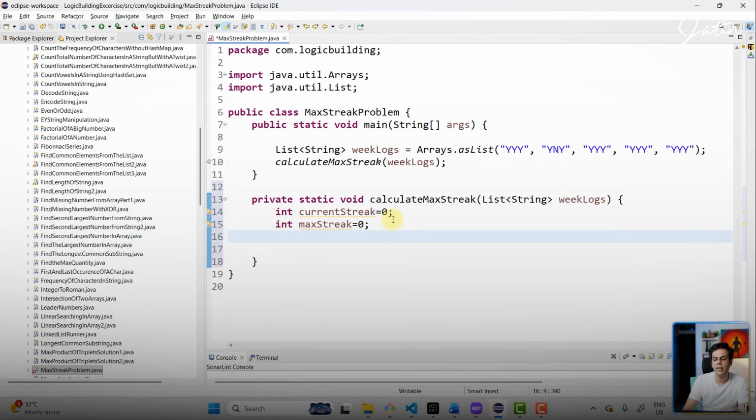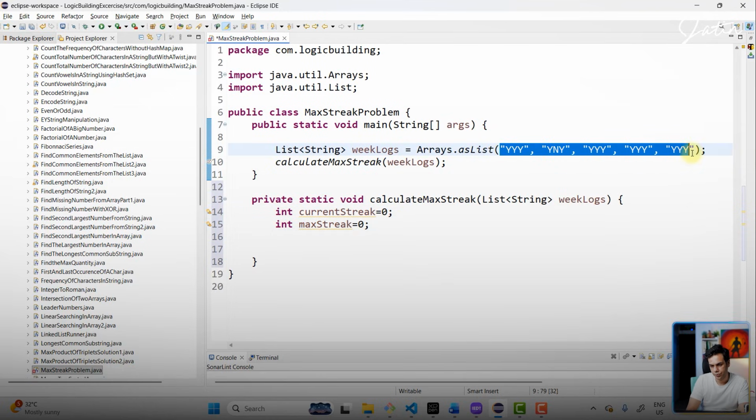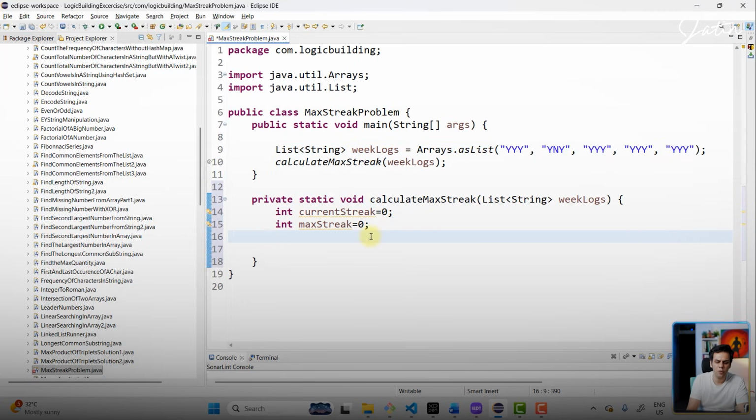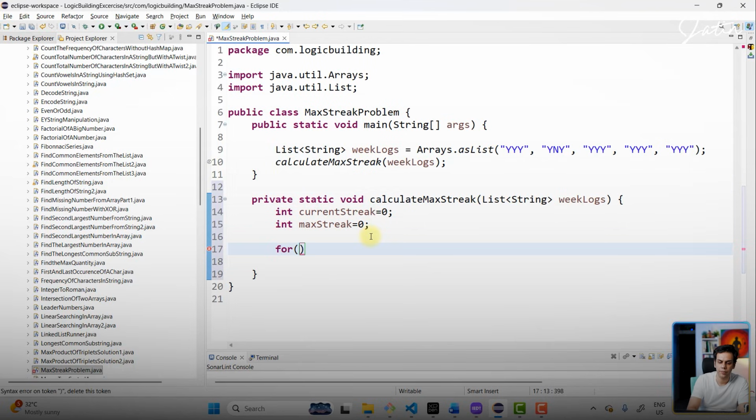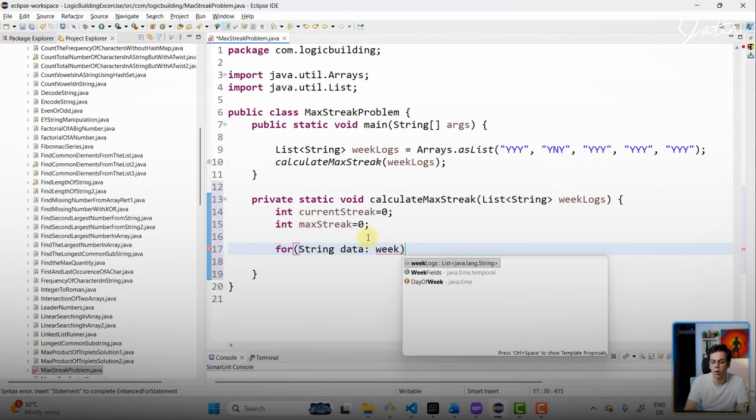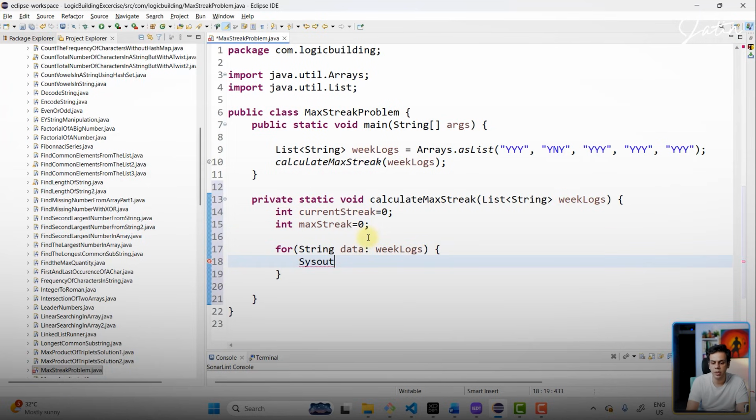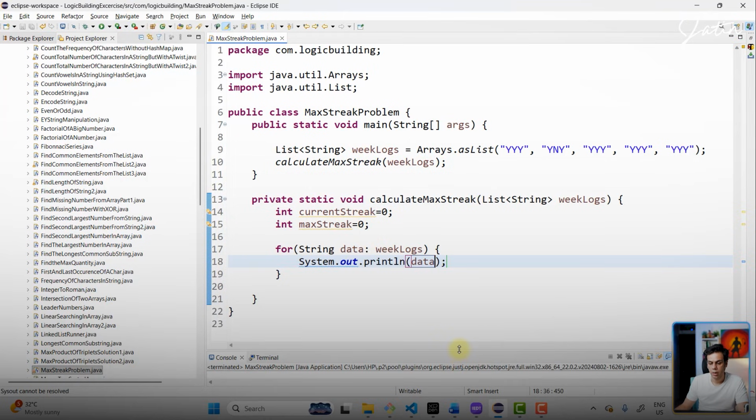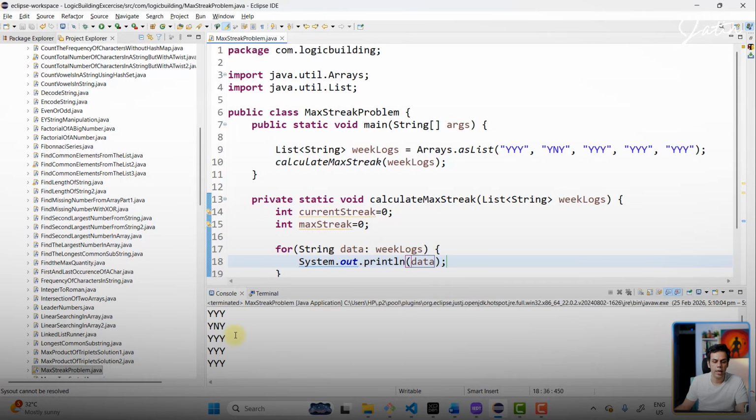Now, we will be traversing this particular list. And since it's a list, a for each loop is going to do just fine. So I'm going to do for, let's call this string data, for simplicity. And we're going to get the data from the weekLogs. And if I just do a System.out.println(data), and click on the play button, you will notice we are getting the values y, y and n, y, y, y, y. All those things we are getting.